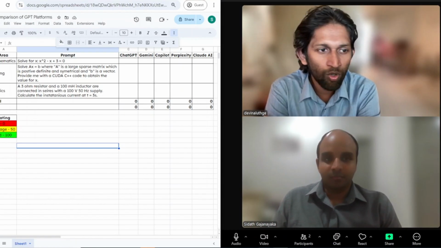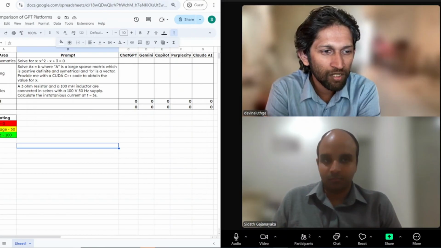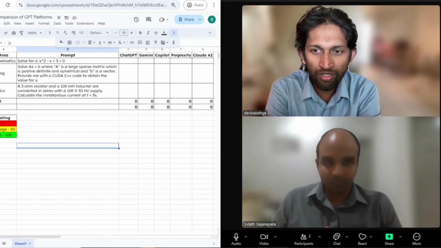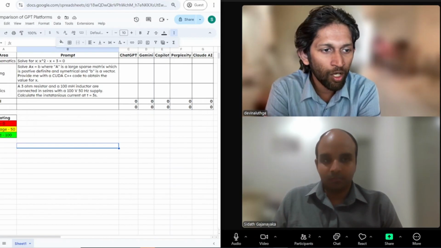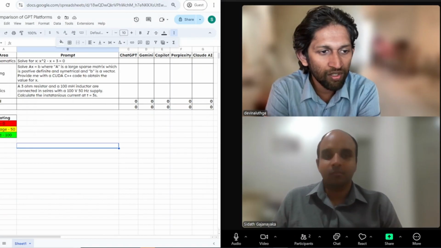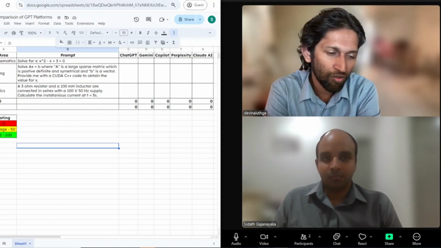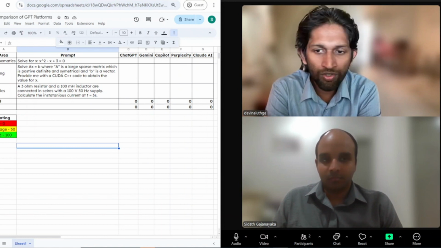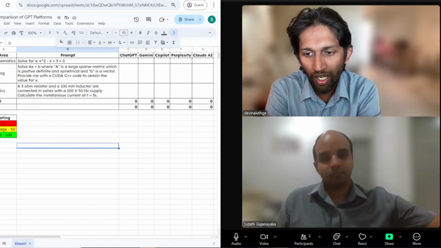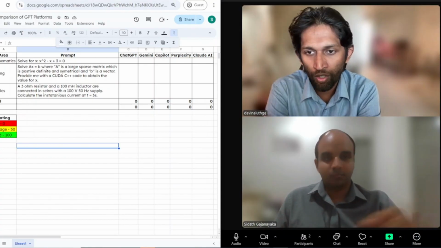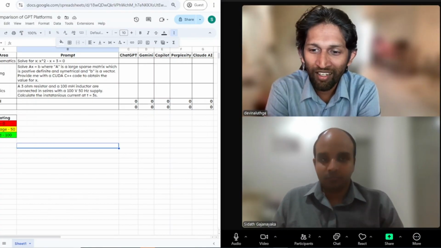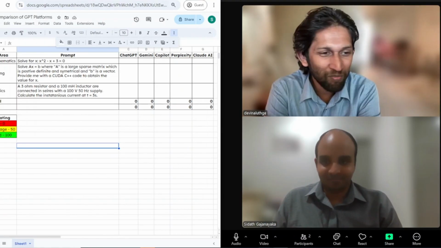So one is an algebraic solution. It's a very simple one, a mathematical solution. Then we are going to go to some physics and electrical engineering application, mostly physics, I would say, or electrical engineering. That's also a circuit theory application, which anybody could solve with a calculator or, in the golden days, a logarithmic table. And then there is a coding question, which involves CUDA applications and C++.